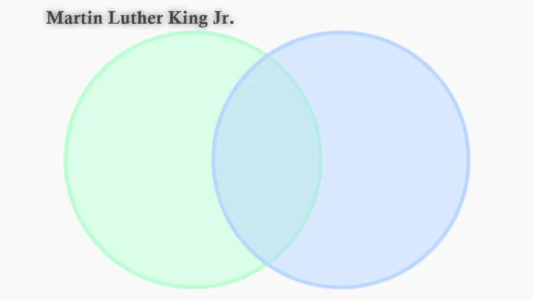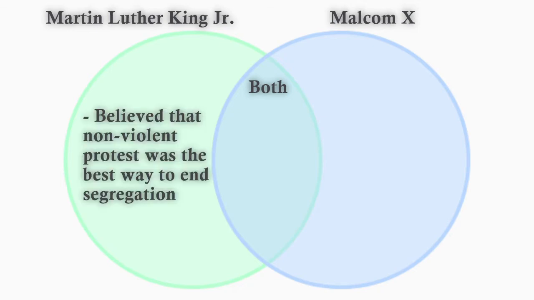The next component of the project is to work on the Venn diagram, where you're going to compare Martin Luther King Jr. and Malcolm X, two civil rights leaders. In the center, you're going to put things that are similar about both of these leaders. Now, as you read, you could fill this out, or you could wait until you're done reading so that you have a clearer picture of both of them.